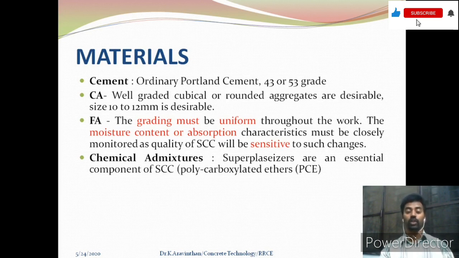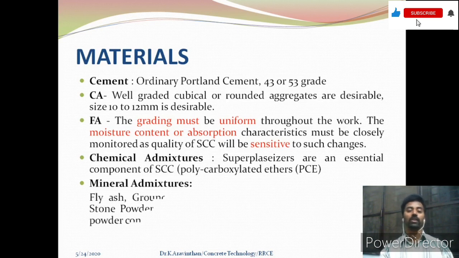So it also reduces the water. Here in SCC, the water content is limited to 200 kg per meter cube. So that is why it is also a factor which should be considered for self-compacting concrete.